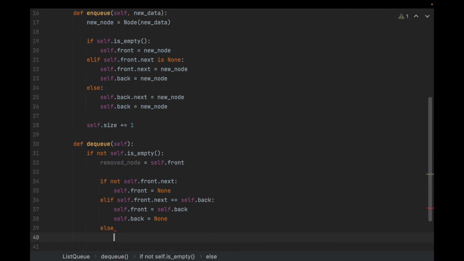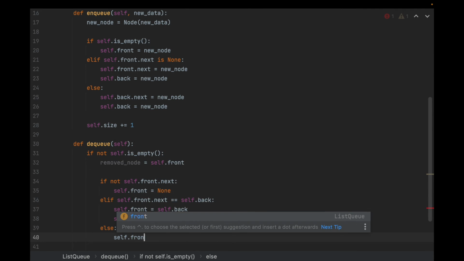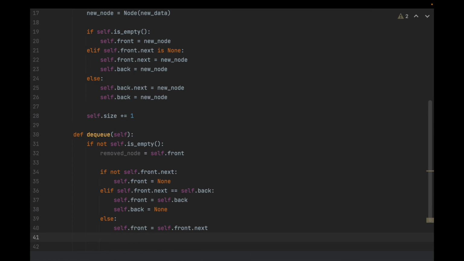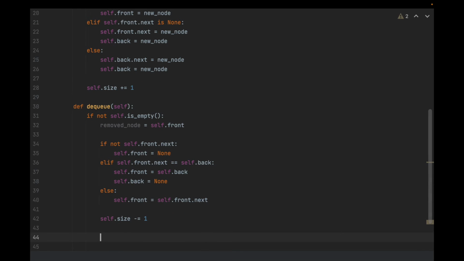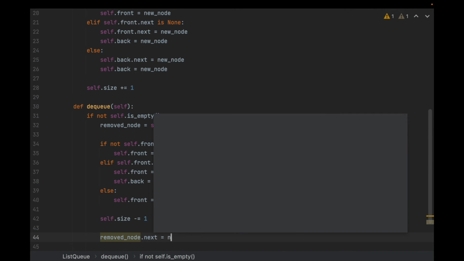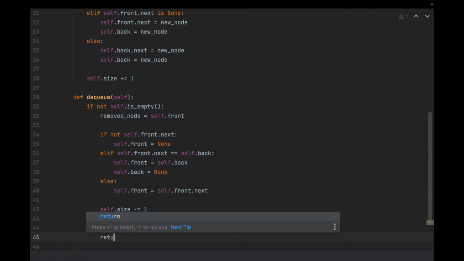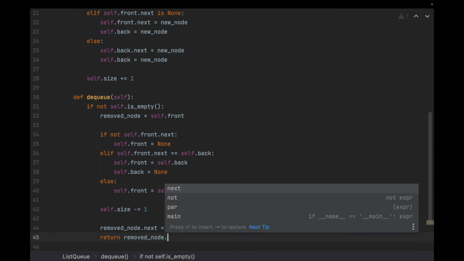Else, self.front is equal to self.front.next. And then in any case, reduce the size by 1 because you just removed something from the queue. Then removed node.next is equal to none, and then return removed node.value.